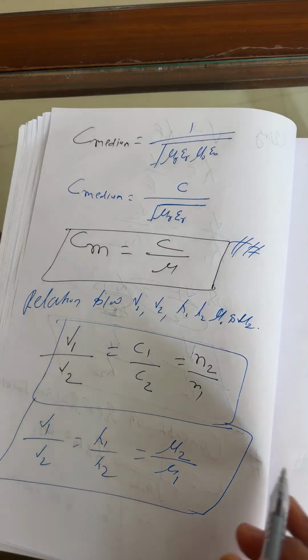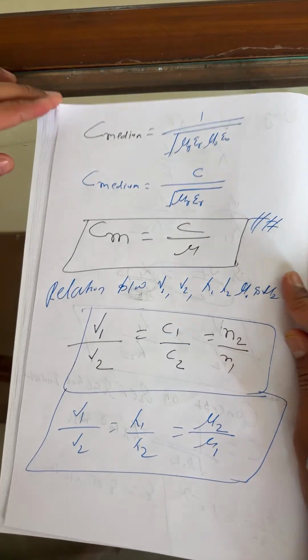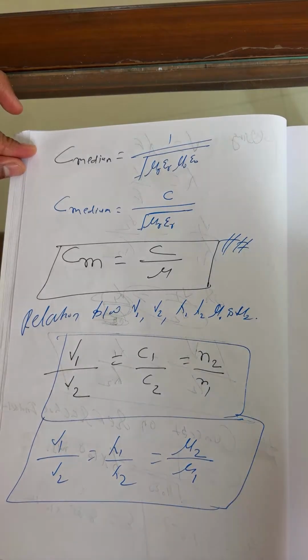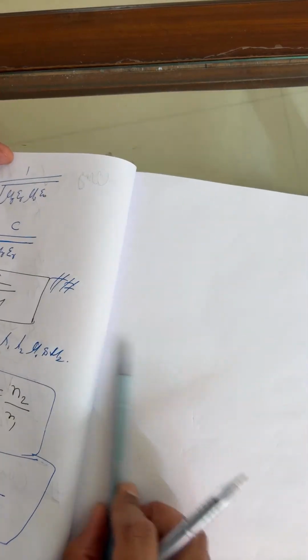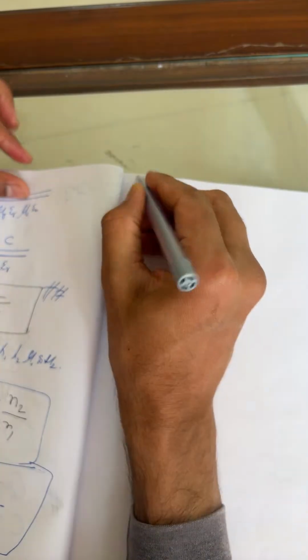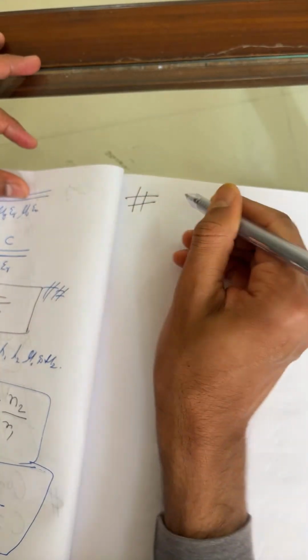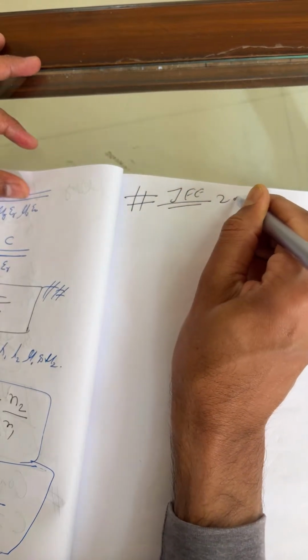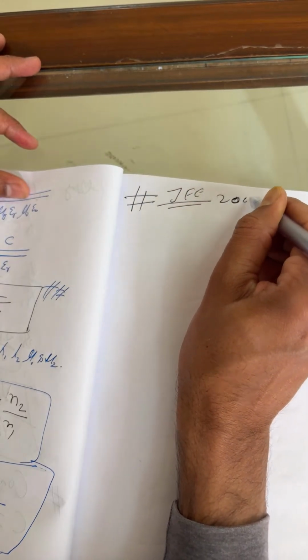Okay, here I wanted to tell you something more. Take a snapshot here, my students. Okay, I hope you have taken it already. This is a question asked by JEE 2026.